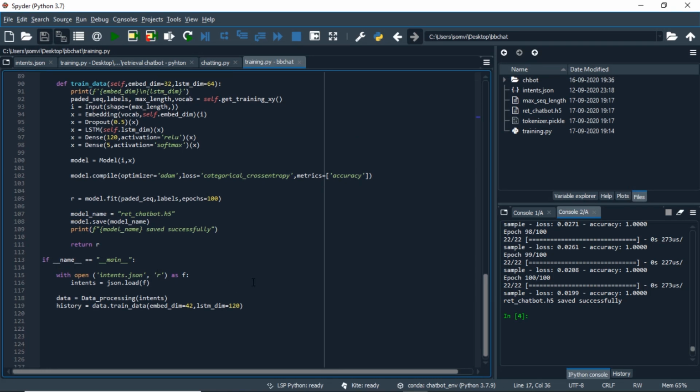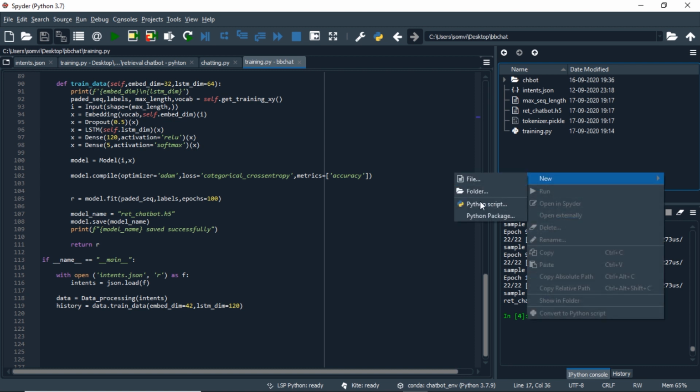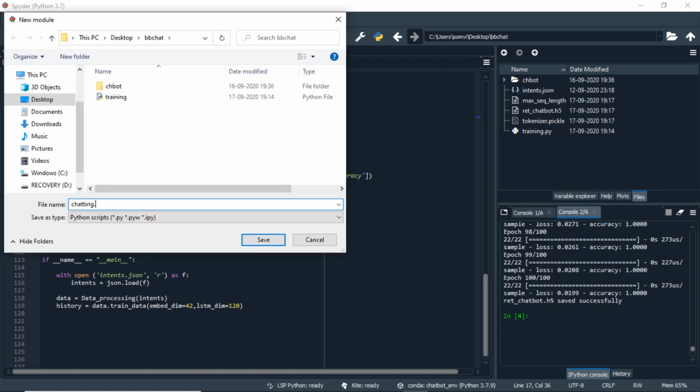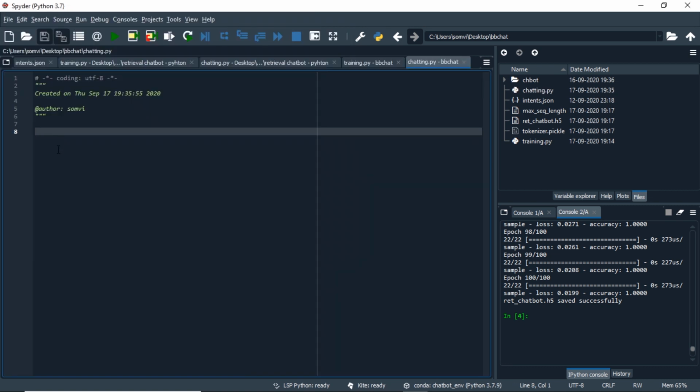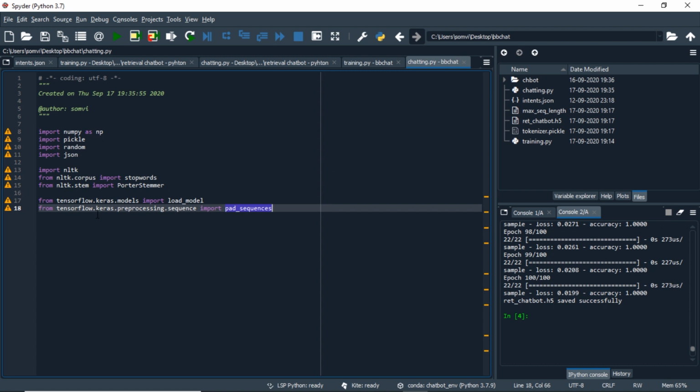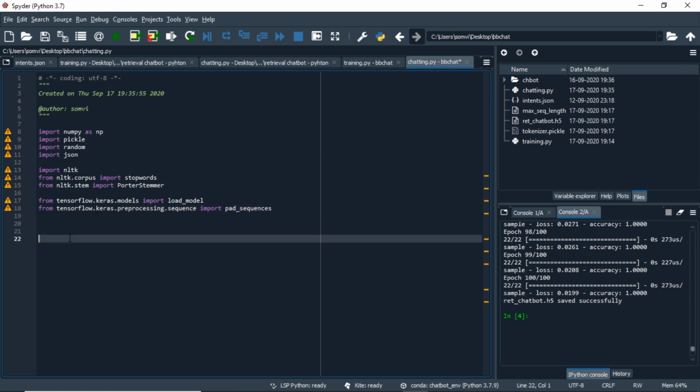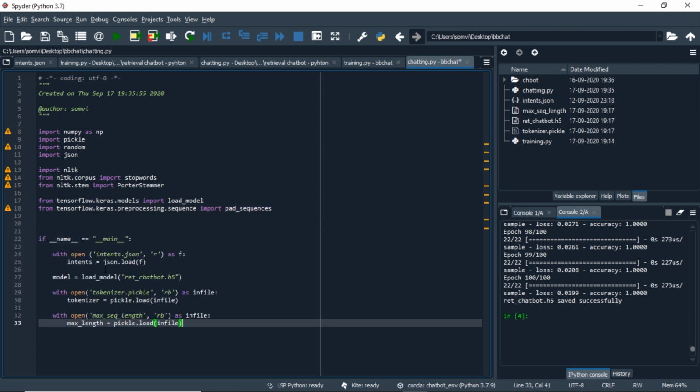This is the last file. Let's create a new Python script as chatting.py. As usual, first of all we will import some libraries which will be used to process our data. As discussed, we will instantiate intents, tokenizer, maximum length and the model. These are taken from the training file we provided in the last video.